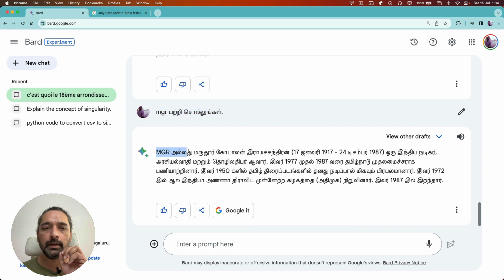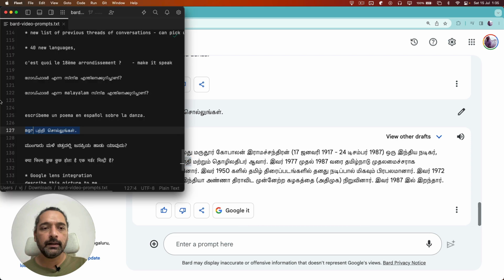Okay. So MGR alladu Manadur Gopalan thing or Indian nadigar. Yeah, so he's a or Indian nadigar, Rasiyalwadi. He's an actor. He's a politician, and he lived between these years and all of that. Okay, so it's given an appropriate answer.